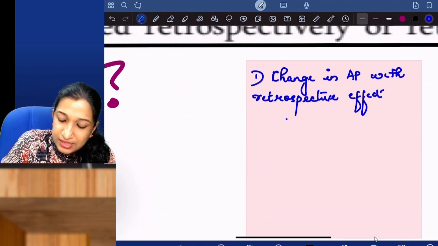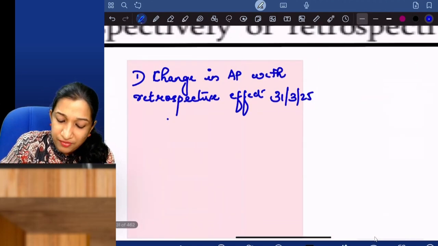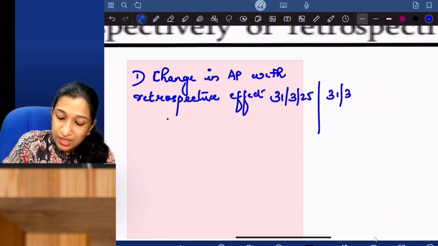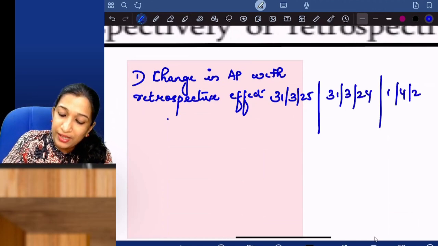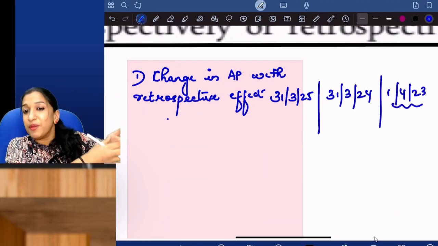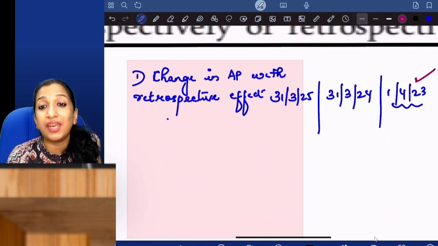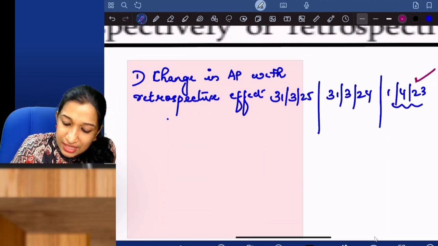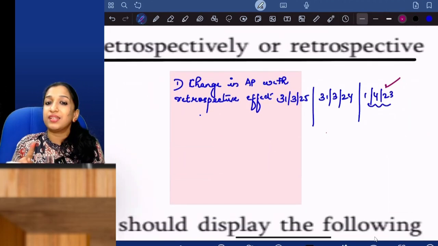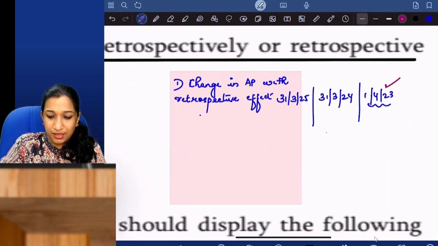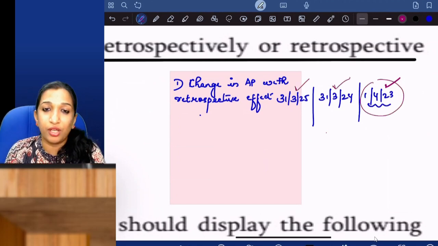So if the current year ending is 31st March 25, you need to give previous year financial statements, of course. This is compulsory, 1 year comparatives, and also 1st April 23, because 15 years before you started changing the figures, but the effect you are accounting from the beginning of the previous year. So when there is a change in accounting policy with retrospective effect, you need to present a third balance sheet. Normally we prepare for current year, previous year and beginning of the previous year.